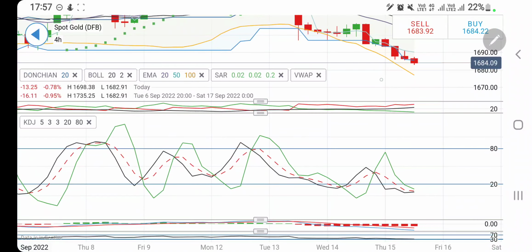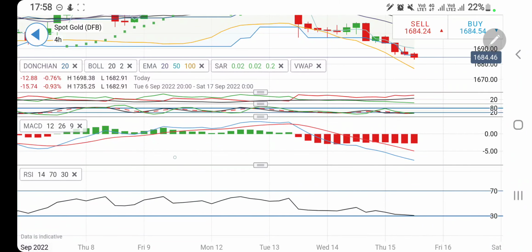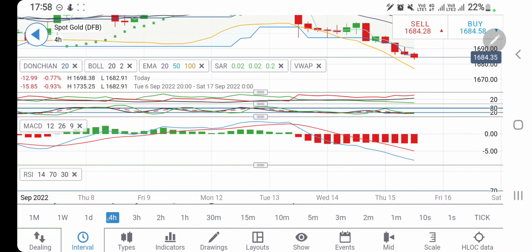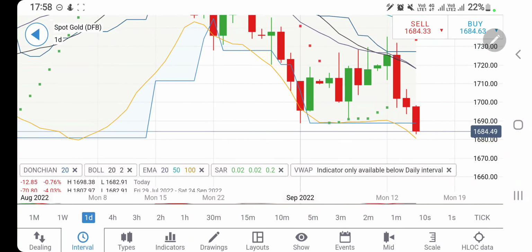Directional movement is bearish. Stochastic oversold. MACD is extremely bearish. It has seen a low here. Probably if this candle turns out or remains red, the next candle may try to bounce back a little or may trade sideways for a little while. RSI has seen a bottom there. Now look at the daily chart.